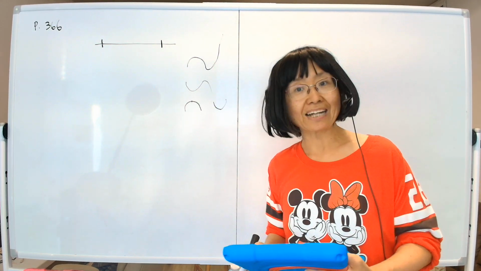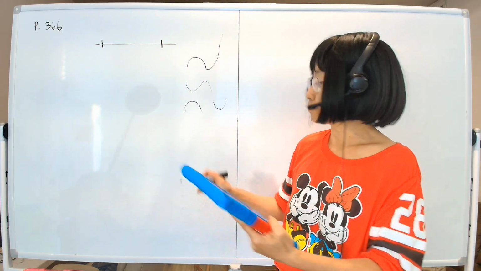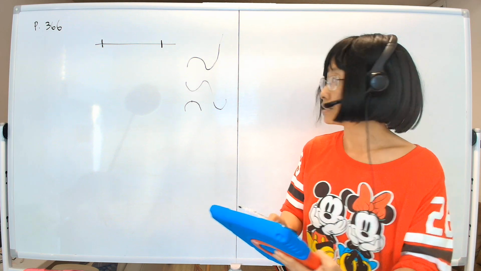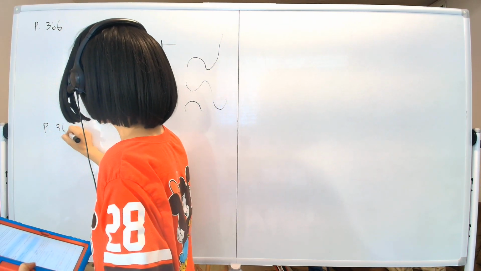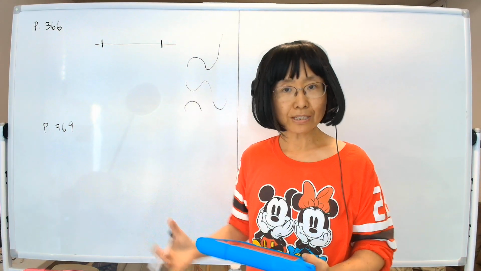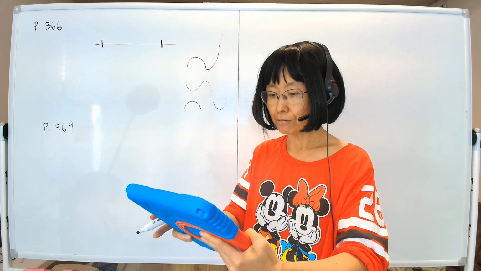But now we're going to actually prove it, and the proof turns out to be fairly simple. So we will do the proof on page 369. We'll do the proof of Fermat's theorem, which is: if f is differentiable at a certain point and has a local extremum there, then the derivative at that point is 0. Now, how will we prove that?